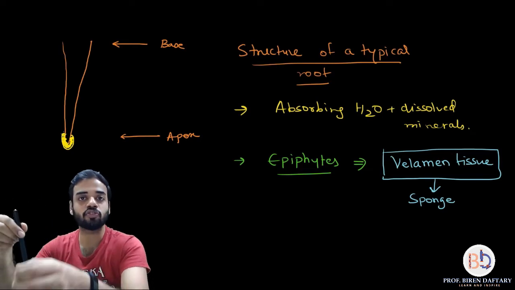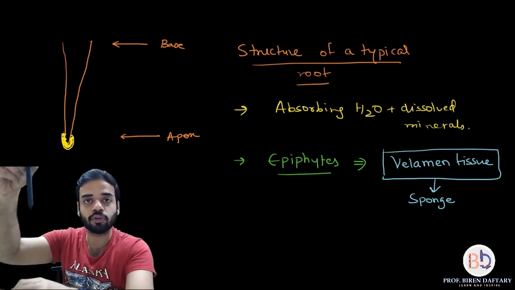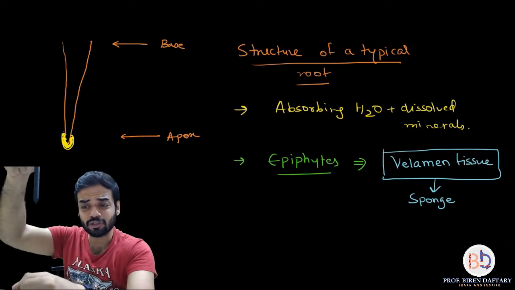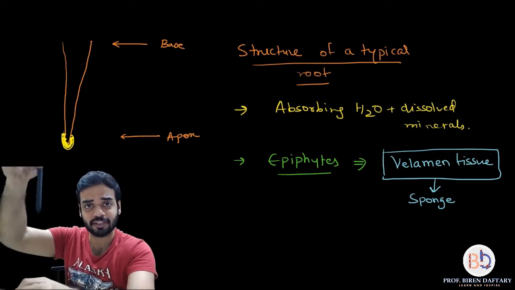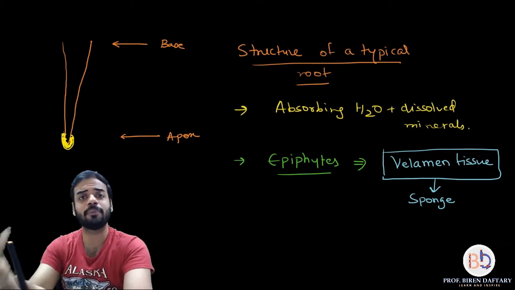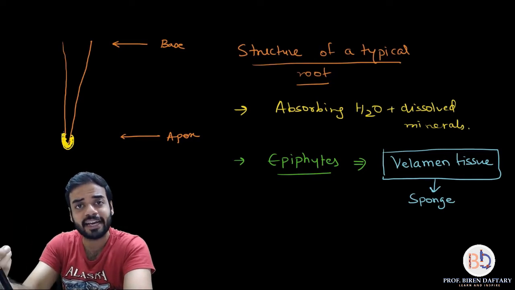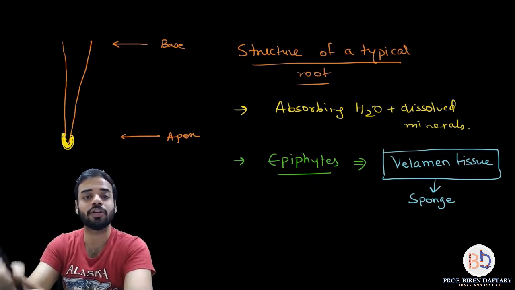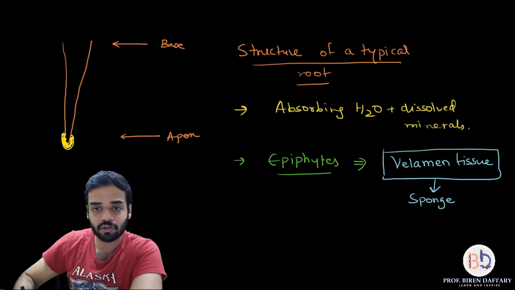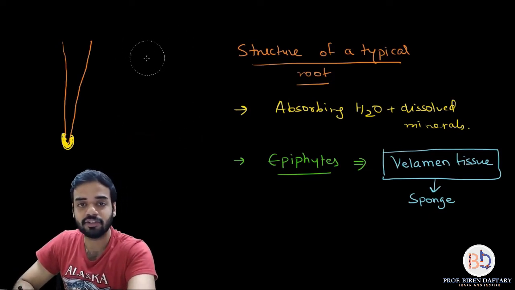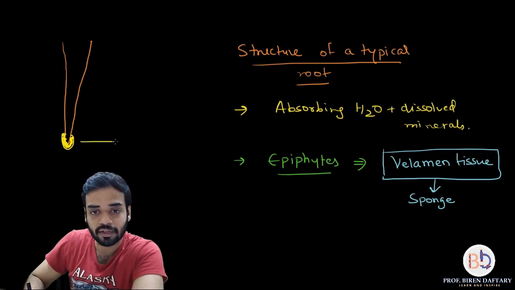Okay, and obviously the soil is present, so it is going to give resistance. So the root is going to rub. There is going to be friction between the growing root and the soil, and because of that, the root tip can get damaged. So who is protecting the root tip? This root cap. Okay, so I will rub this apex and base off. This structure is called the root cap.